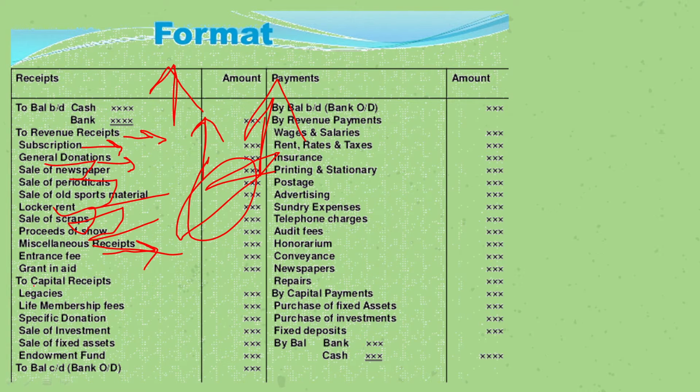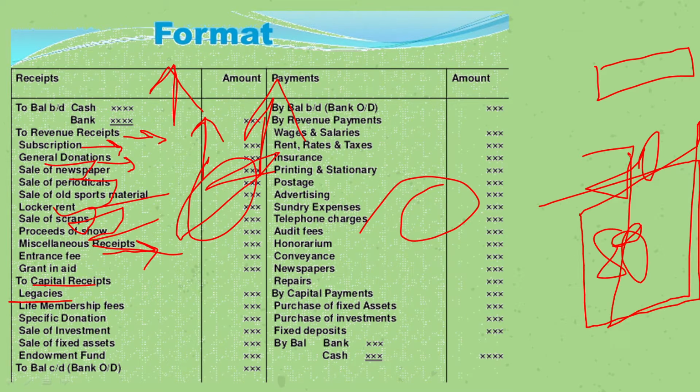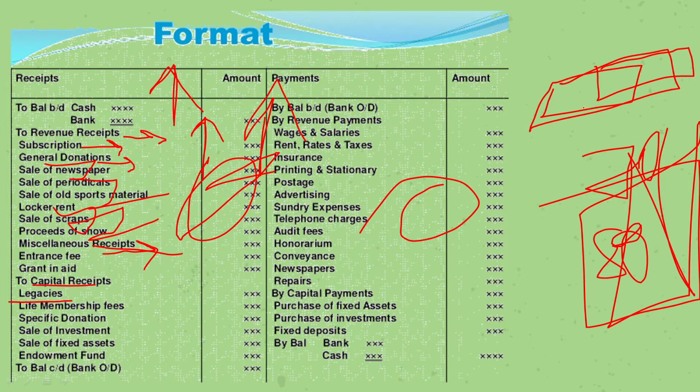Now, capital receipts. Capital receipts, it's like legacy. Legacy is like, somebody has been a member of our club for too long, or even if they've not been a member of our club, and they're about to die. Now they're 70, 80 years old and very ill, so whatever property they have, they have to distribute it. So they gave a property to us in our name, so we received it as legacy. Legacy is what we receive in the will of a deceased person, somebody who's about to die.